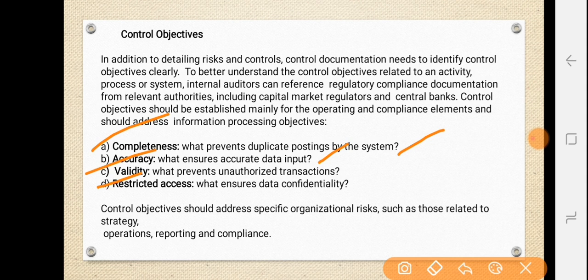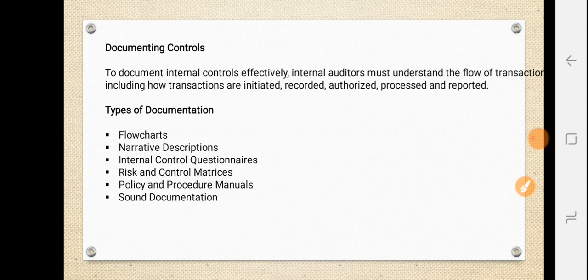Okay, well, we'll take up the next one, that is documenting control. See, to document internal control effectively, the internal auditor must understand the flow of transactions, including how transactions are initiated, recorded, authorized, processed, and reported.